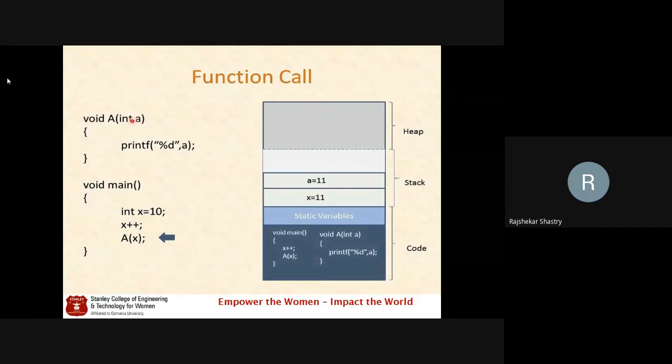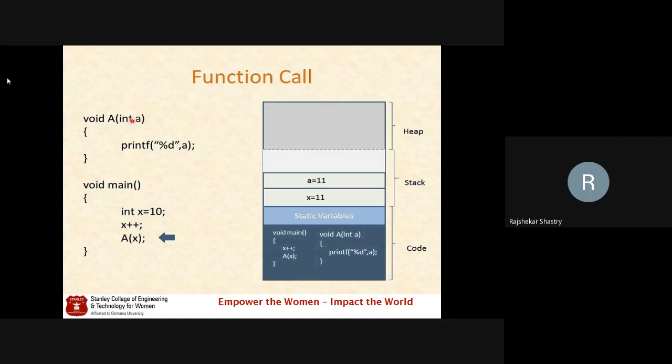Following the code portion, a static variable memory location is always attached, and this is of fixed size. In this static variable memory location, all the statically declared or globally declared variables, if any, in your program are going to be stored. Together, this is what is called the code portion.